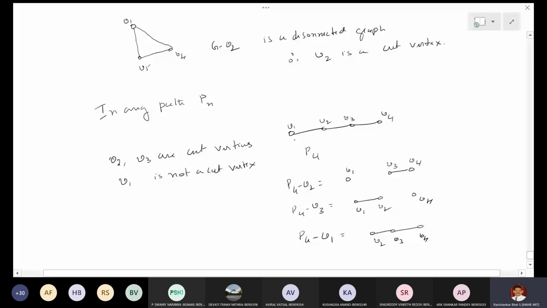So let me complete that line. In any path Pn, the first and last vertices, called pendant vertices, are not cut vertices, but all other vertices are cut vertices.